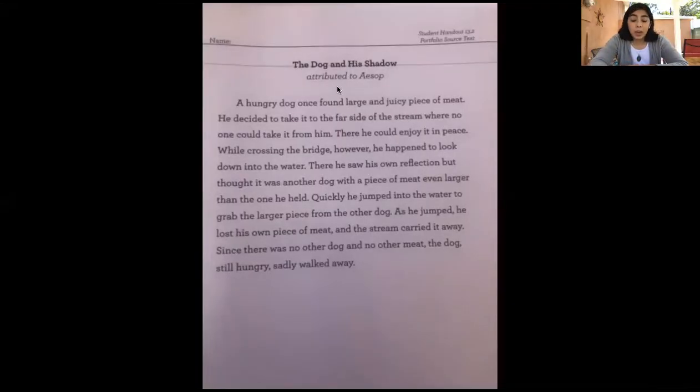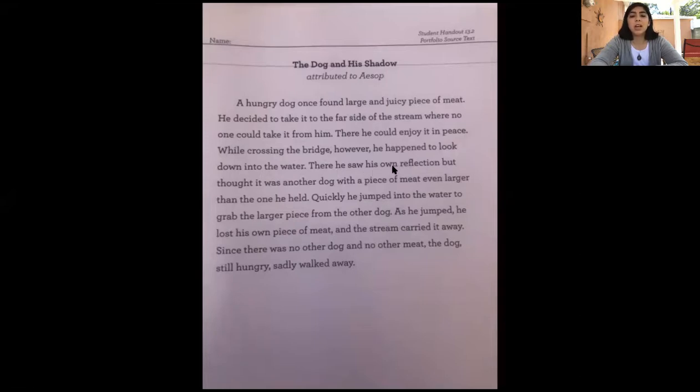The Dog in a Shadow attributed to Aesop. A hungry dog once found a large and juicy piece of meat. He decided to take it to the far side of the stream where no one could take it from him. There he could enjoy it in peace. While crossing the bridge, however, he happened to look down into the water.